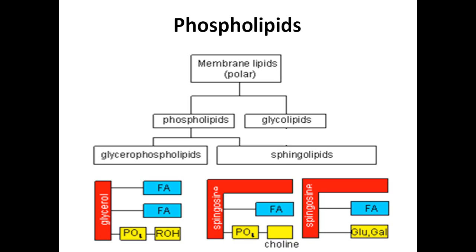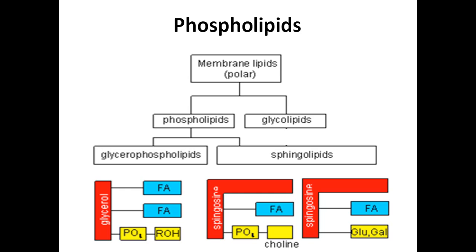This classification of phospholipids into glycerophospholipids and sphingolipids is by the presence of alcohol. If glycerol is the alcohol, then they are called as glycerophospholipids. If sphingol is the alcohol, they are called as sphingolipids. So glycerol with fatty acids, two fatty acids esterified at first and second carbon, and the third carbon is esterified with the phosphate group, and to the phosphate group there can be another type of fatty acids esterified. So these are all glycerophospholipids.